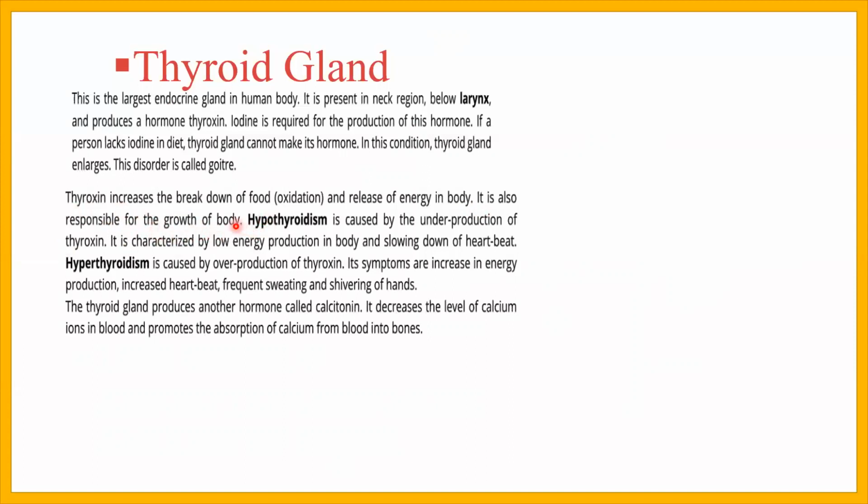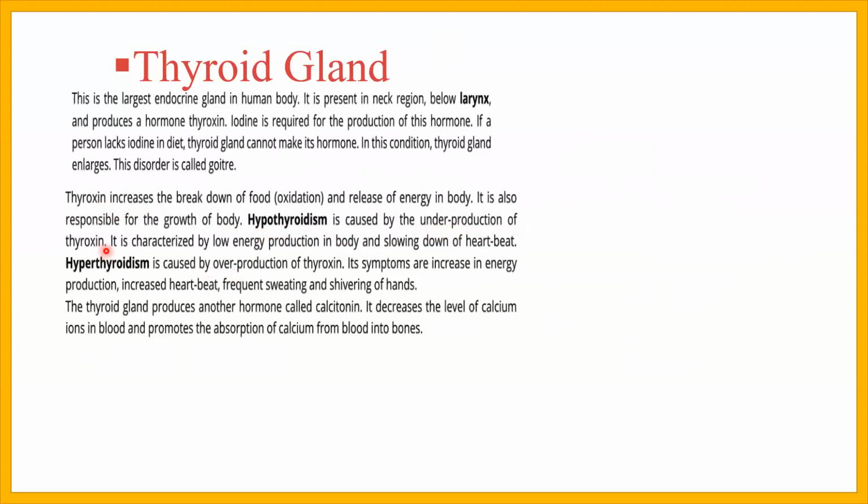There are conditions of thyroxine production. If the production of thyroxine is normal, then there is a normal breakdown of food and release of energy. If the production is not normal, there are two conditions. One is hypothyroidism, caused by underproduction of thyroxine, below the normal.